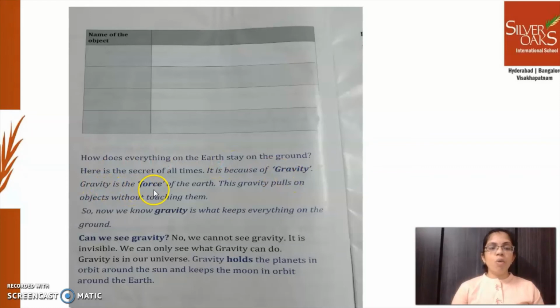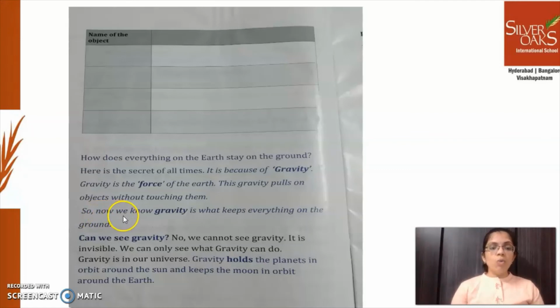Gravity is the force of the earth, right? This gravity pulls on objects without touching them. Does gravity touch anything? No. It is a force with which it pulls things down, right? Earth has a force with which it pulls things down. Okay?